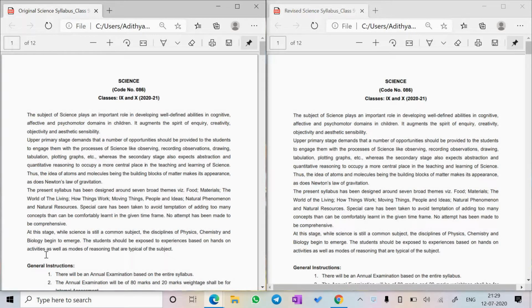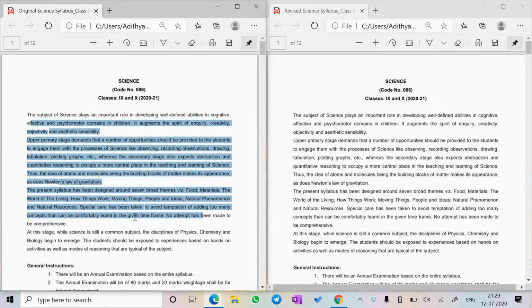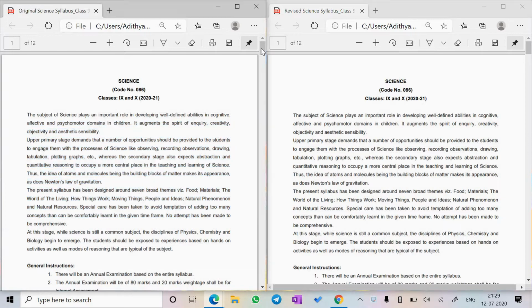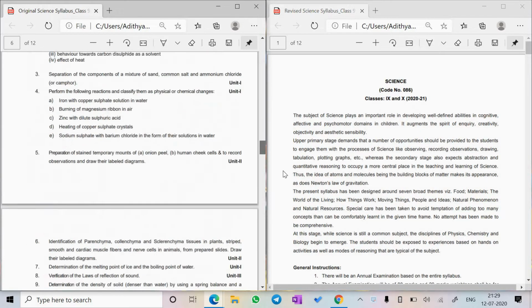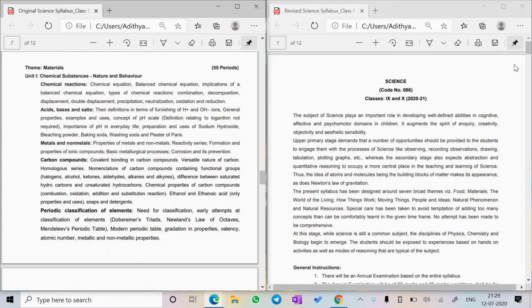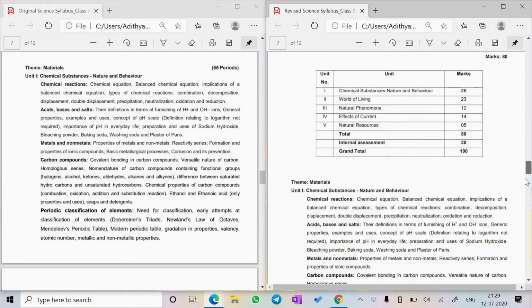We will be seeing the science syllabus first. The document over here is the original syllabus, that is without the reduction. The document over here is with the reduction, that is the revised syllabus. Now let's scroll down to class 10.